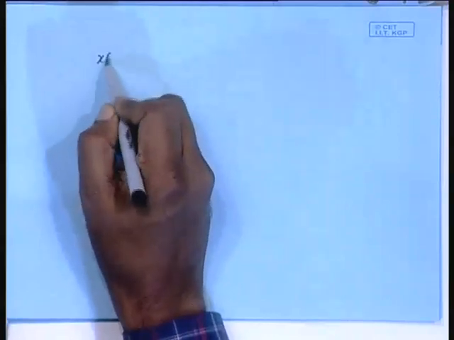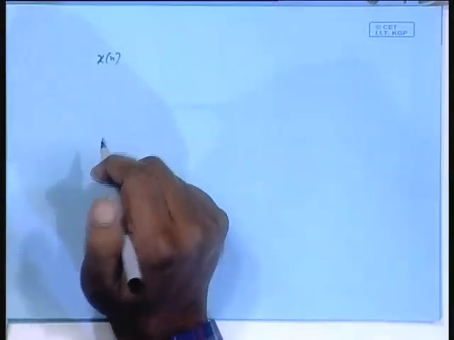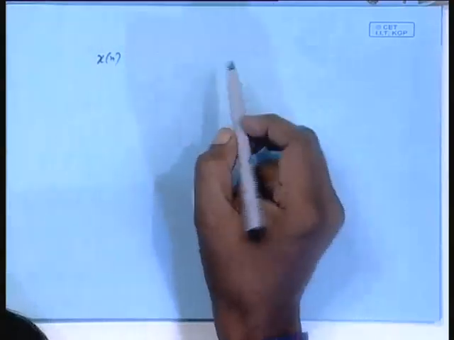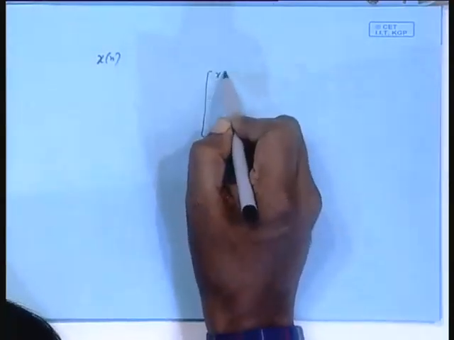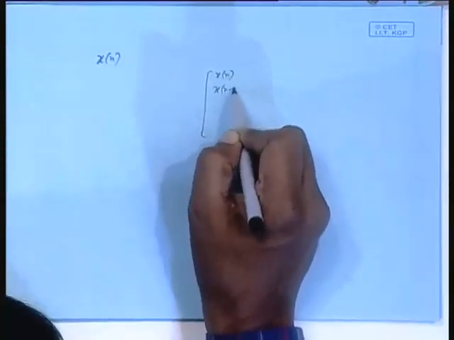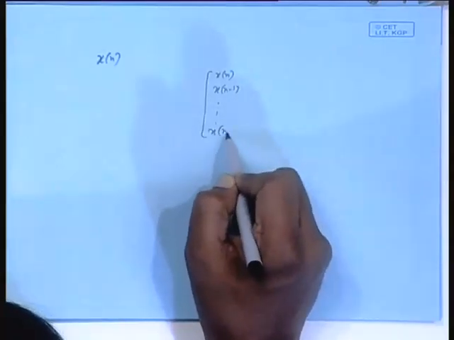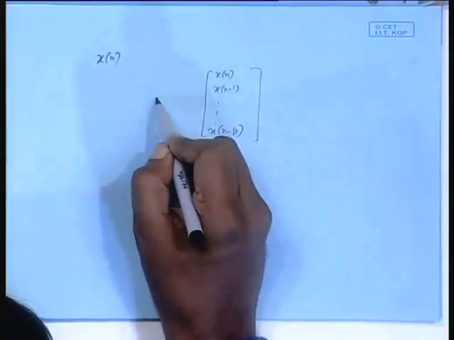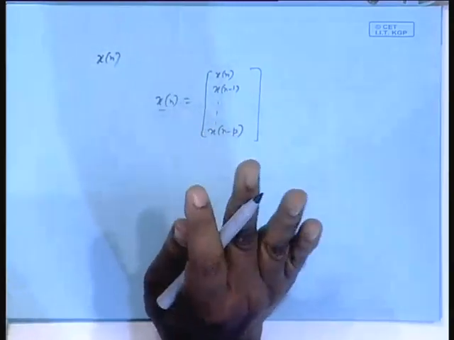Now, let us consider a random sequence x n, and you form a vector, call it x n vector, in general complex valued.